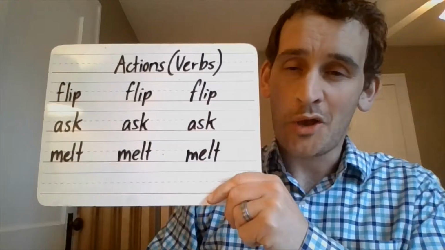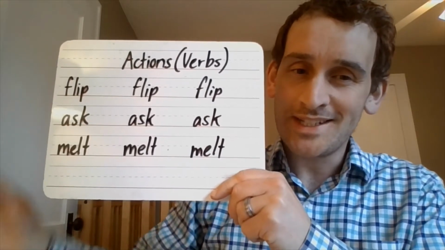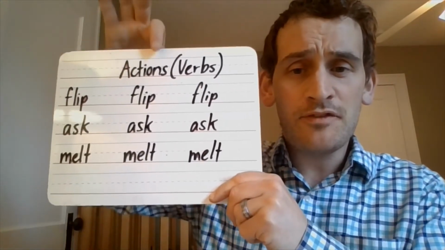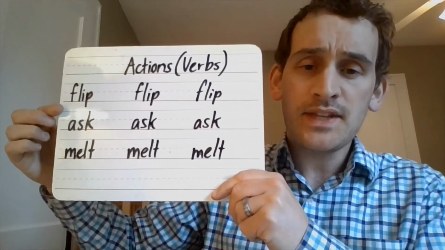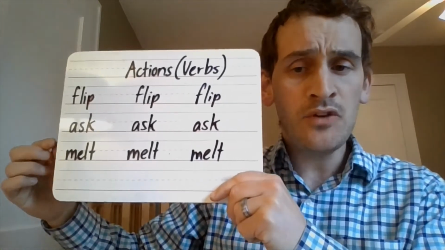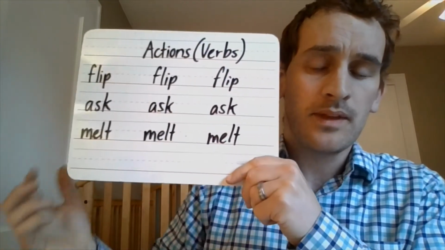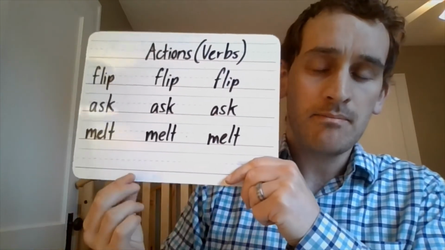Like running, or skipping, or fishing, too. A verb is an action, ha-ya. I run, I skip, I fish. Okay, not sure what just happened there, but anyway, flip. Action words are called verbs. Ask is a verb because you do it. Melt is a verb because you do it.